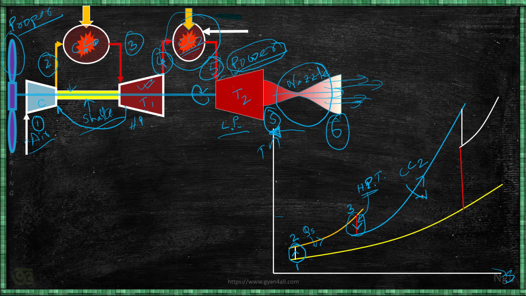There will be again heat addition, and temperature will again increase. Then the low pressure turbine has to produce the power for the propeller. So this turbine will produce power W, and this work will be utilized by the propeller.